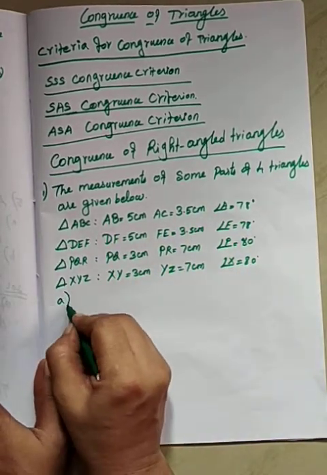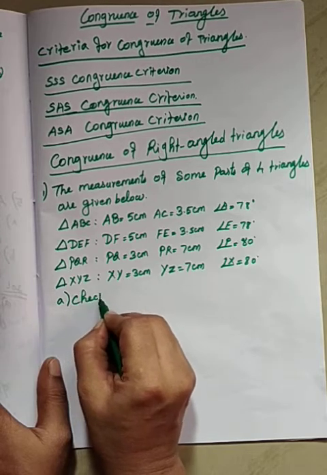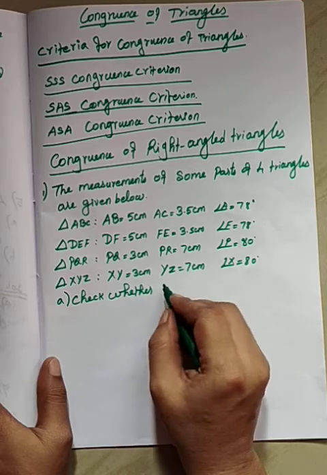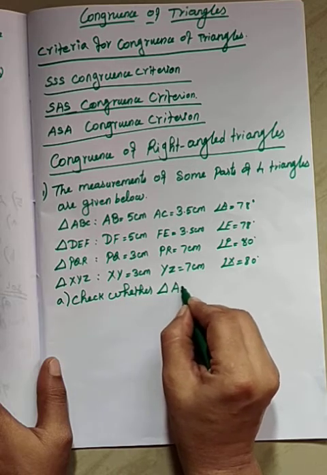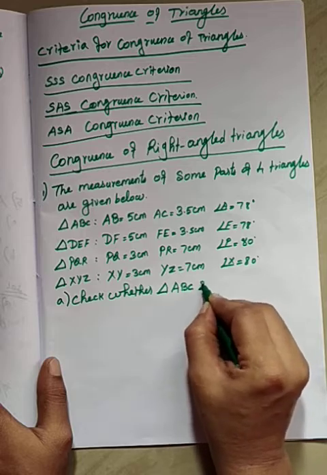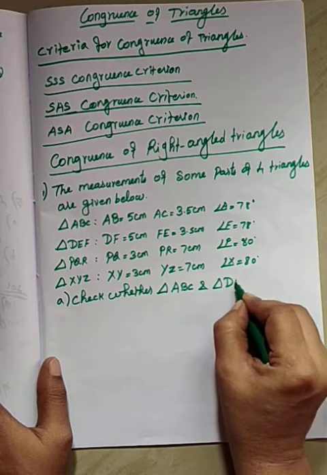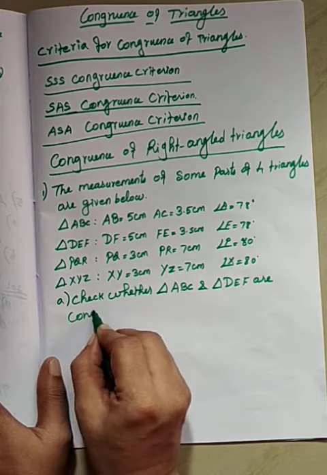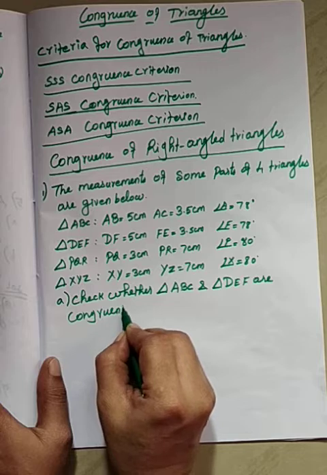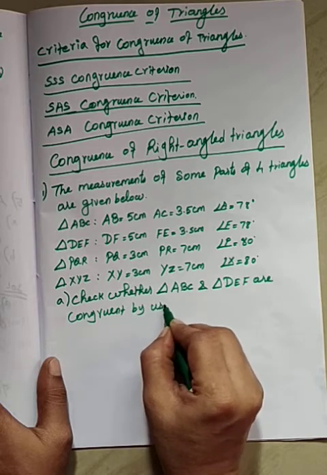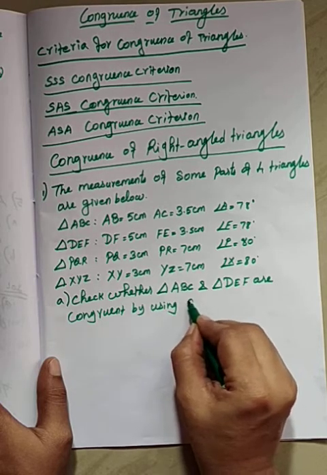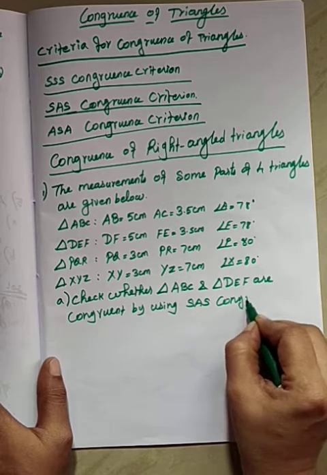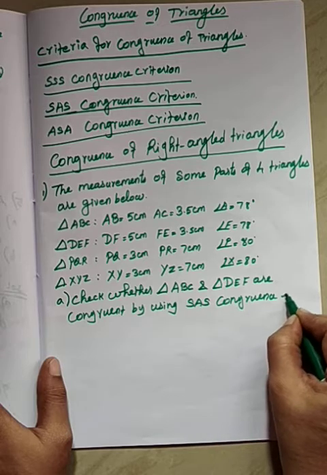See the first question. Check whether triangle ABC and triangle DEF are congruent by using the SAS congruence rule.